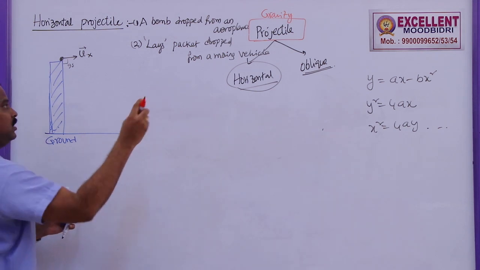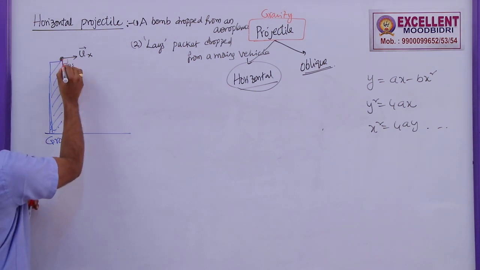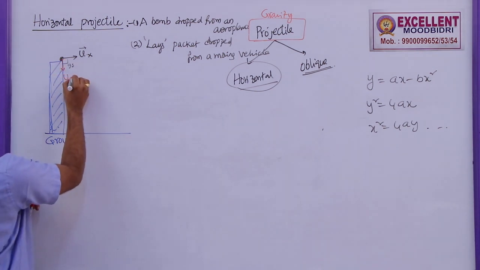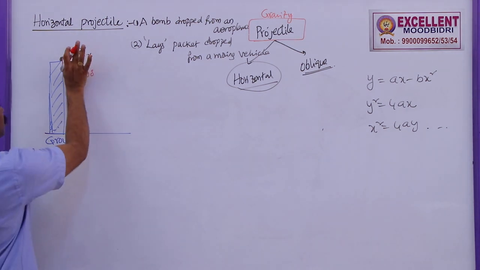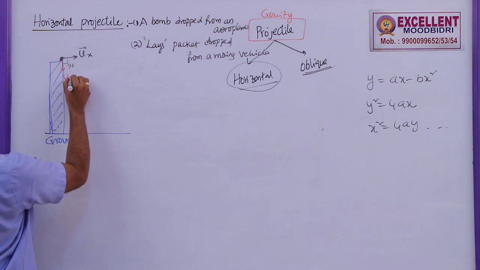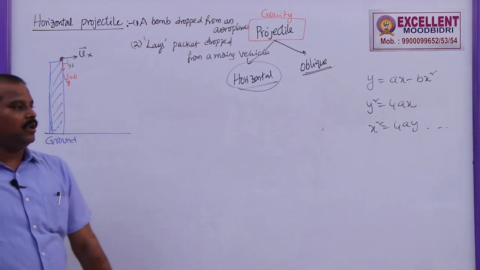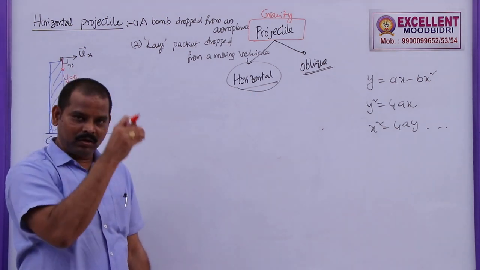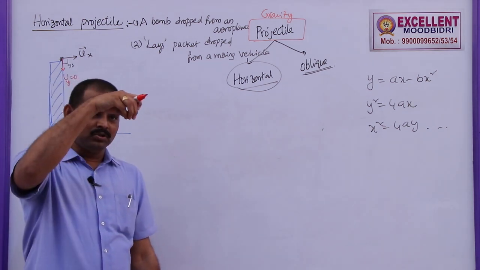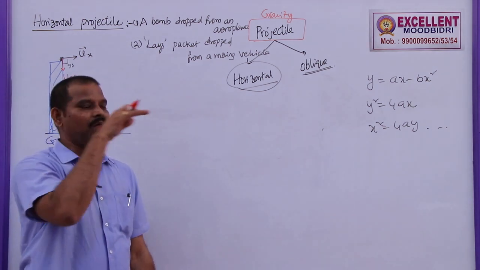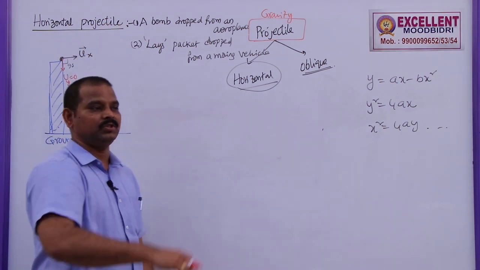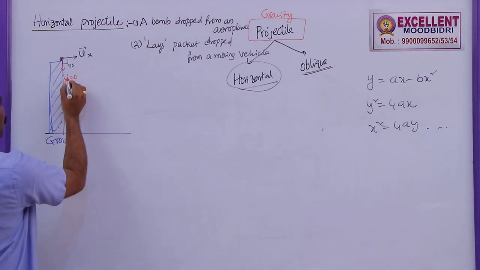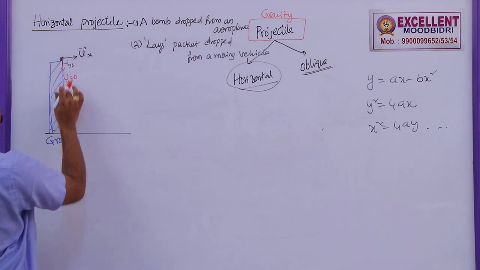It is ux cos 90. Cos 90 is 0. So the velocity along the y-axis will be 0. For any body which is thrown horizontally, the vertical velocity is 0. For any body which is dropped, the horizontal velocity is also 0. Even if the body is thrown downwards, the horizontal velocity will be 0. That means the velocity component perpendicular to a given vector is always 0.